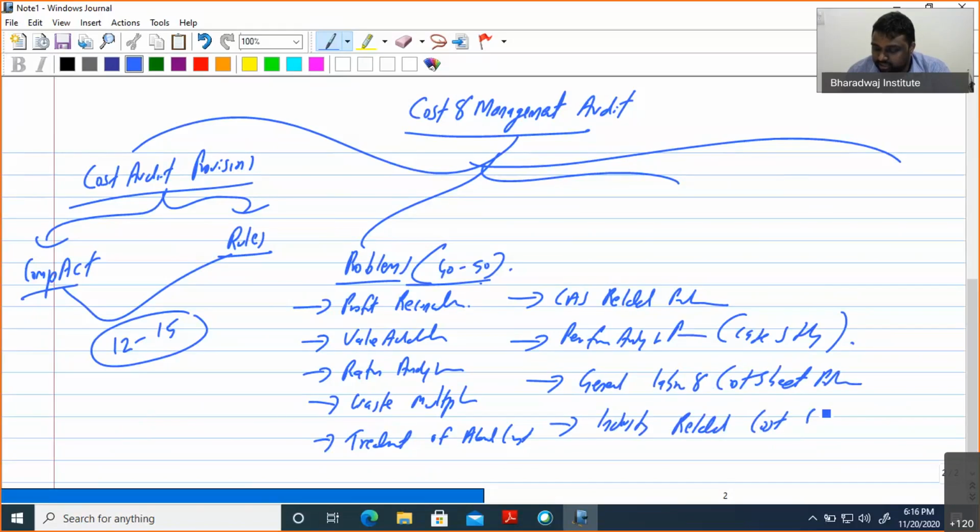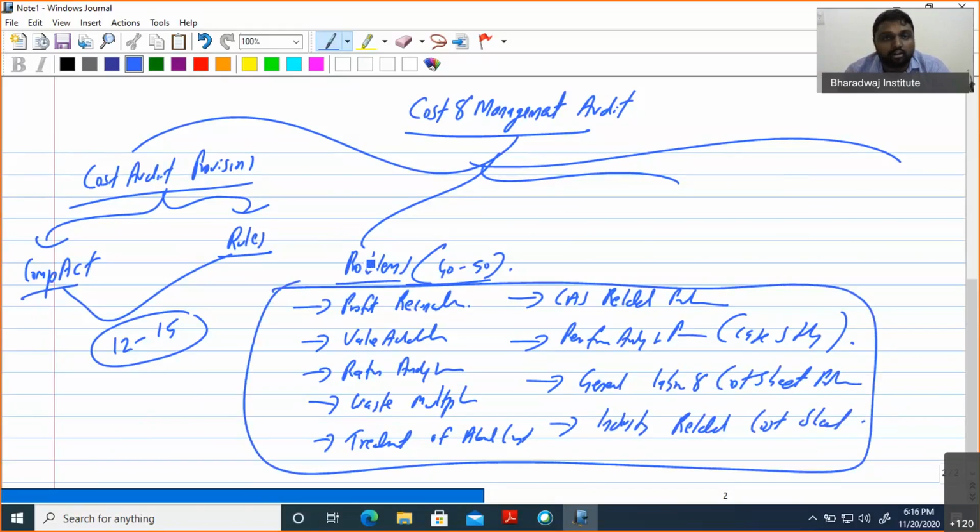What is this industry related cost sheet? If you look into your study material or workbook, you can see that steam boiler, power, and a lot of industry related cost sheets they will ask. These are all the problem areas coming for your exam, which fetch around 40 to 50 marks.